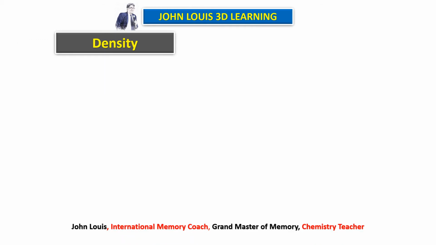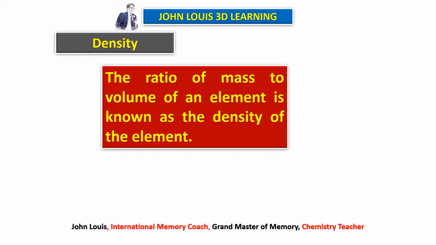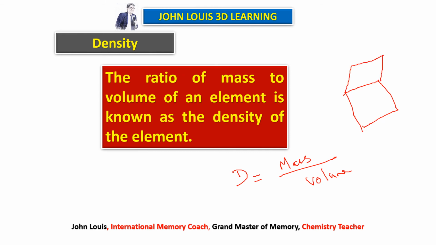Density. The next physical property is density. First of all, what is density? The ratio of mass to volume of an element is known as density. We have learnt this in physics and also in chemistry in lower classes. Density is equal to mass by volume. For example, take a solid substance, suppose it is tightly packed, with no gap inside. This is the solid state of an element.